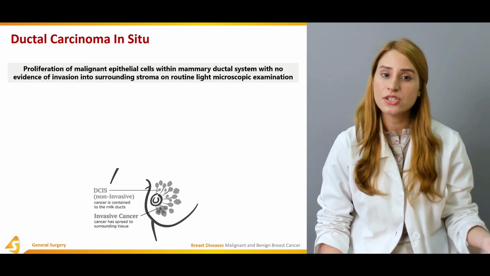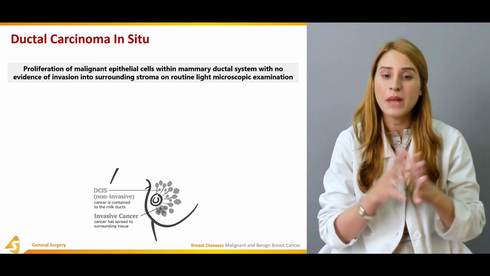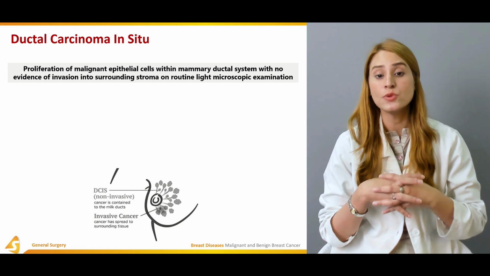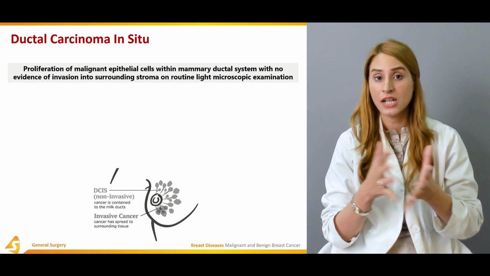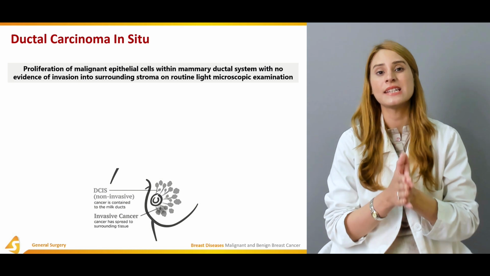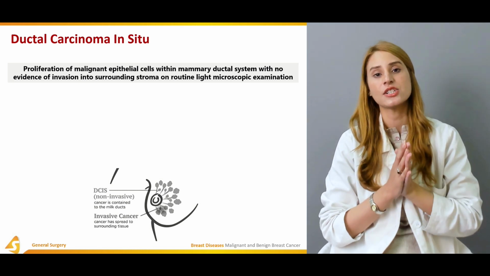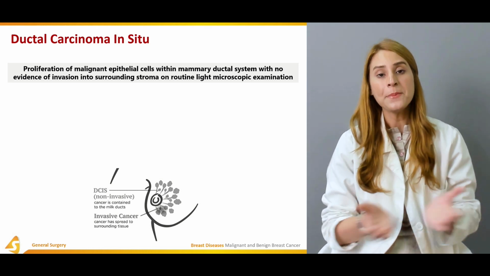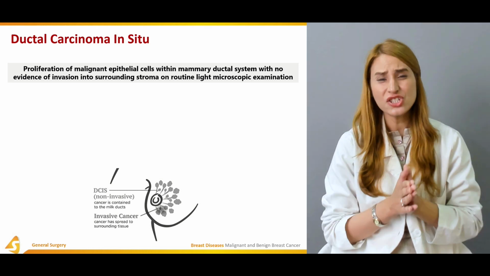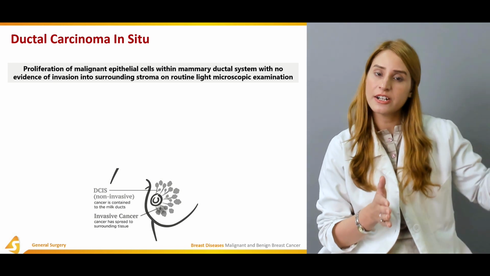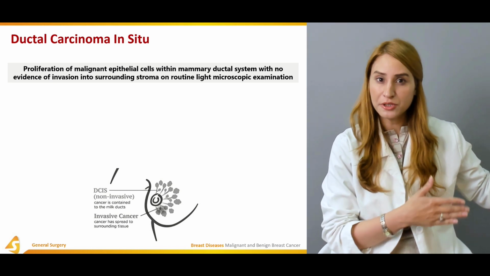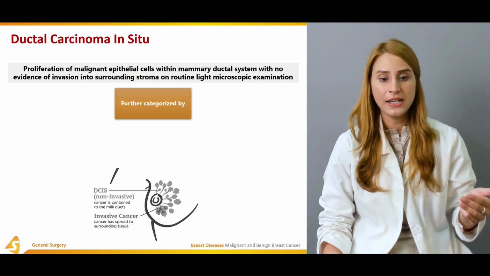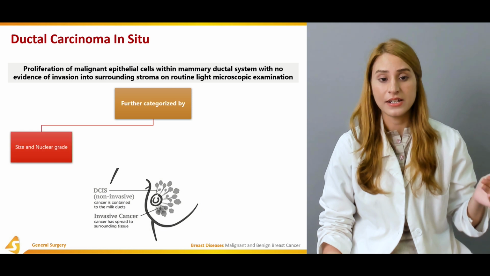It is proliferation of the malignant epithelial cells within the mammary ductal system with no evidence of invasion into the surrounding stroma on routine light microscopic examination. I already told you that in situ means that there is no invasion into the surrounding tissue. There's no invasion, and the extent is just within the boundaries of the structure from which they're arising. So lobular carcinoma in situ arises from the lobules. Ductal carcinoma in situ arises from the ductal system, right? Okay, and they're non-invasive, right?